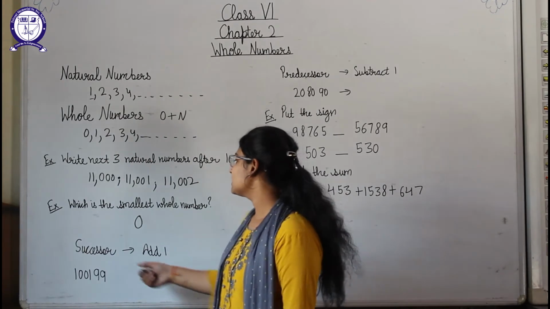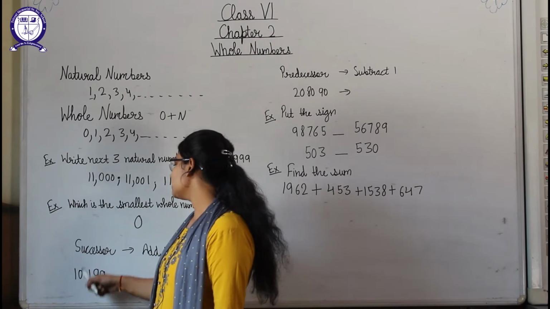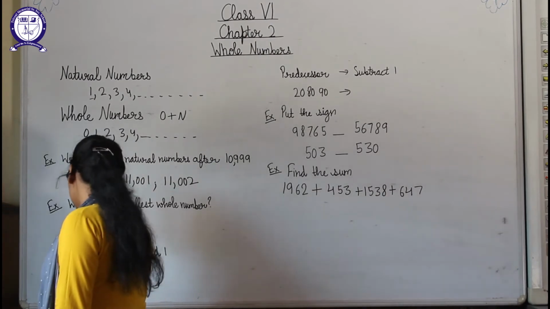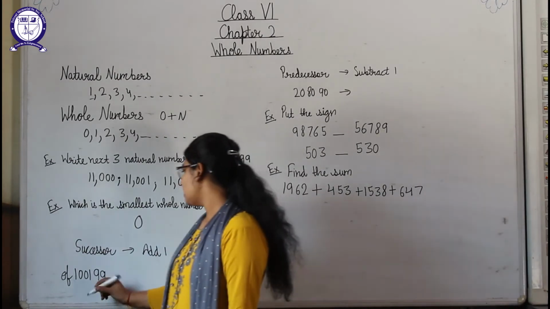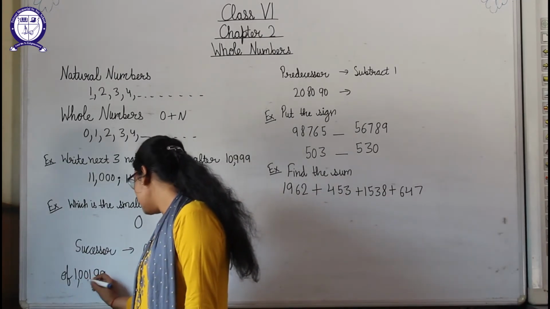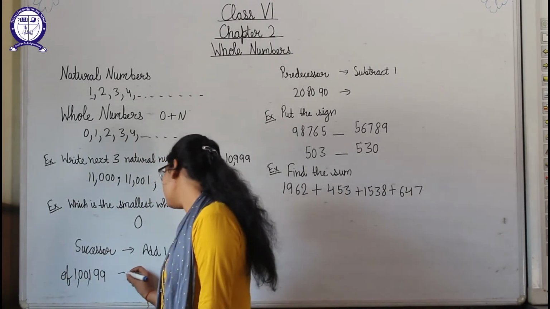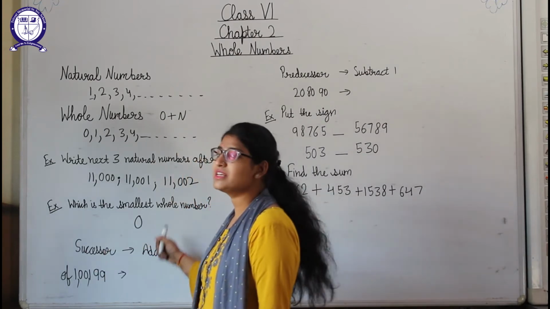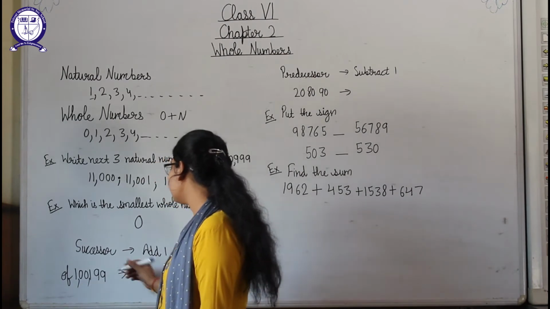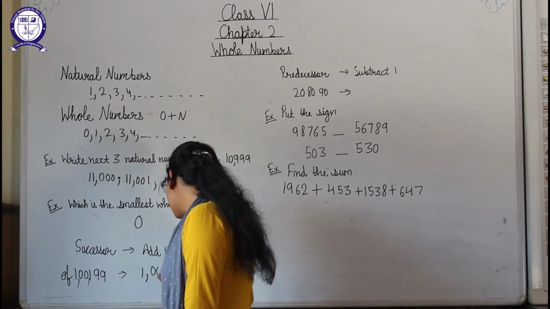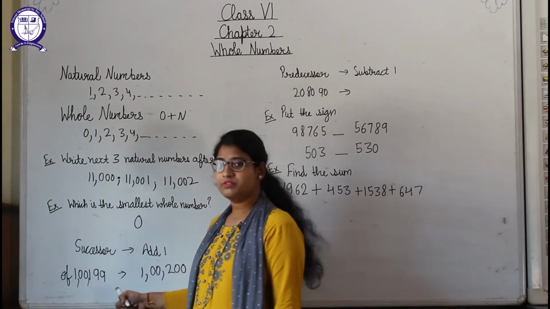Okay, now successor. If any number is given to you and you are asked to write the successor of this number, then for the successor what we do is add 1 to that number. Now here what is given? 1,01,099 is given to us. So we have to find the successor, or I can say we have to add 1 to it. So 1,01,099, what will be the answer? 1,02,000. Okay, this will be the successor of this number.